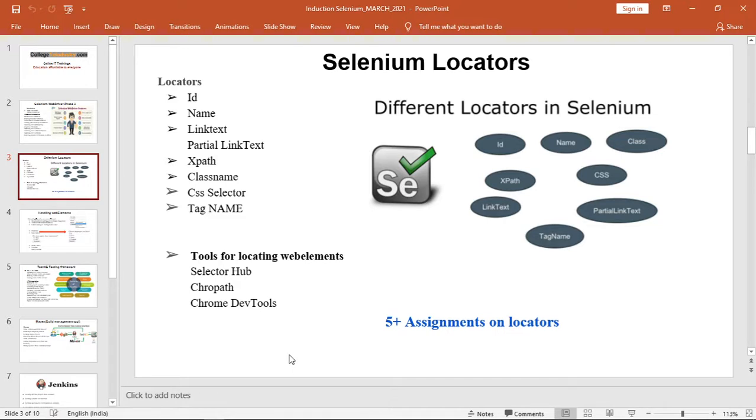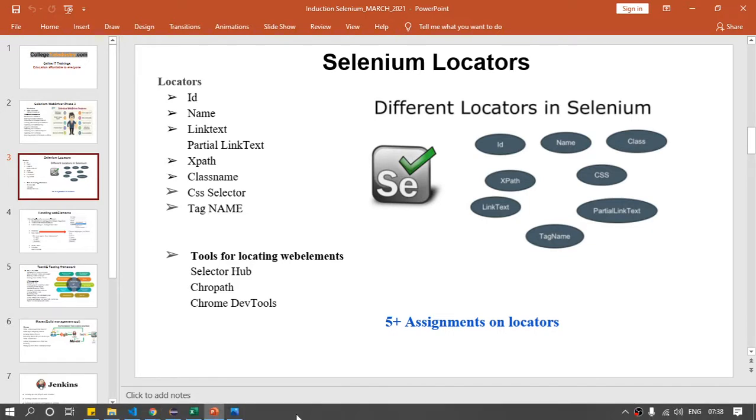Yeah, and then we will start from the locators, and locators are basically the building block of any programming language or any automation tool. Once we start locators, you need to be very careful. Even yesterday I was interviewing a person and I asked many questions related to this.